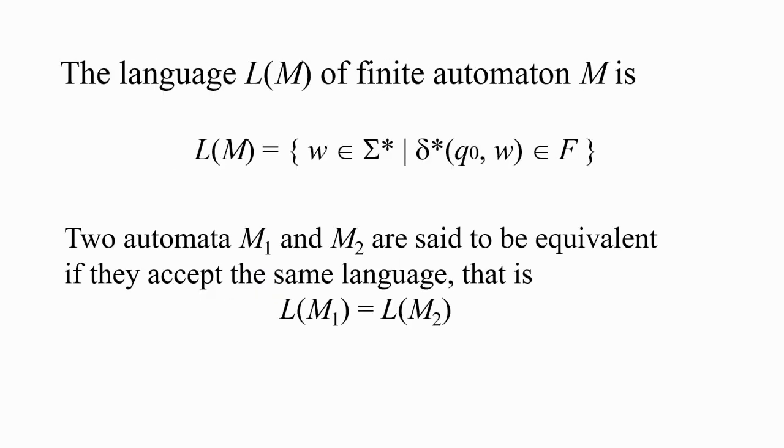Now the language L(M) of a finite automaton M is the set of w, element of sigma star, where delta star of Q0 and w is an element of F, the final states. Two automata, M1 and M2, are said to be equivalent if they accept the same language. That is, L(M1) equals L(M2).